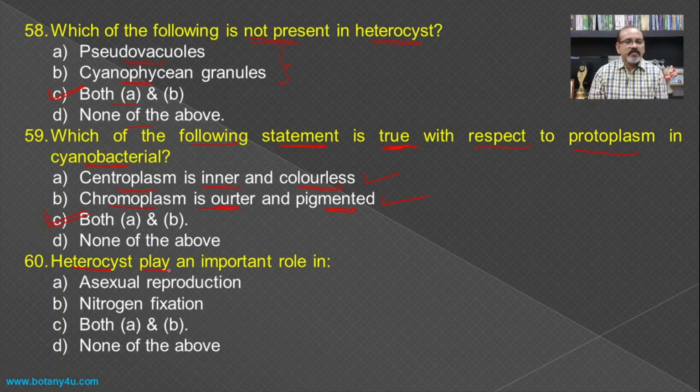Then heterocysts play an important role in asexual reproduction and nitrogen fixation. We have just seen both: the heterocysts are used for asexual reproduction, and the heterocyst is also responsible for atmospheric nitrogen fixation, and hence both A and B become the answer for this question.